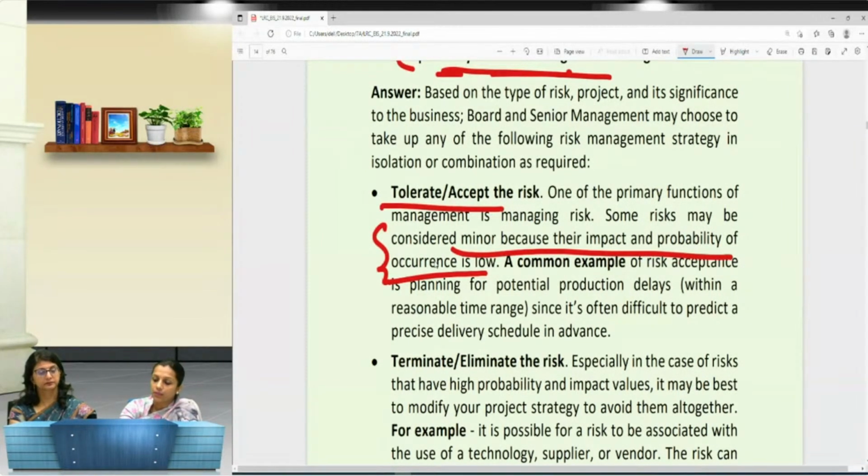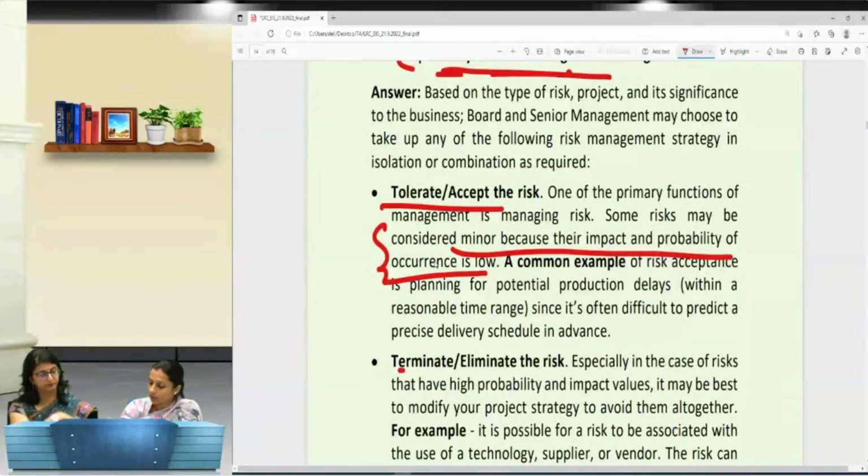For example, if I give risk acceptance, the planning of the potential production delay. Since it's often difficult to predict precise delay, plan for it in advance. So accept the risk. Like last year, we have seen COVID-19 was there. So we cannot escape, but we have to accept or tolerate the risk. So how can we? Not go outside, not roam around, take proper precaution, use the mask, have the proper vaccination, likewise. So this is the main keyword that you need to write over here.